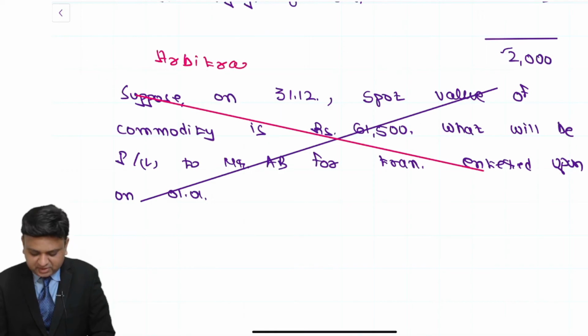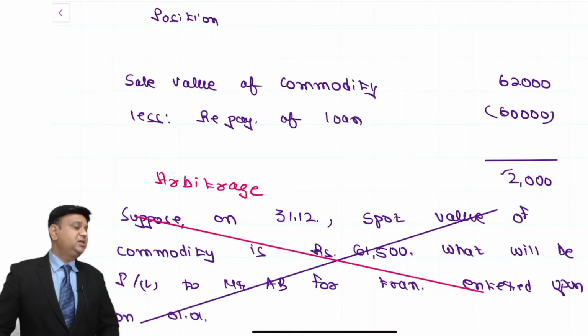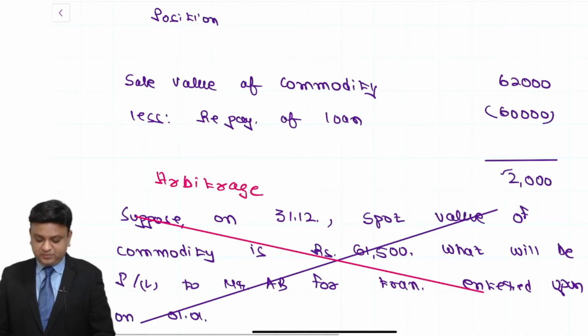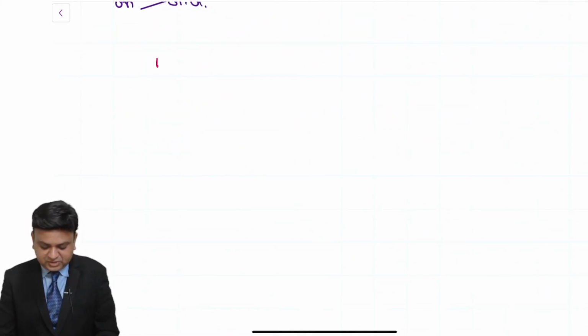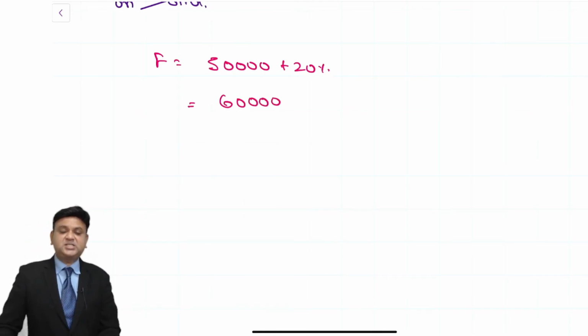What do we understand with the term arbitrage? In simple language, arbitrage is indicating a theoretical situation that does not exist practically. What will happen if at all a situation like this is prevailing? As per the discussion that we have just made, the forward price should be spot plus interest. So the forward price should be 60,000. If at all the price is other than 60,000, then the traders will enter into the transactions in such a way and they will get the price into equilibrium.